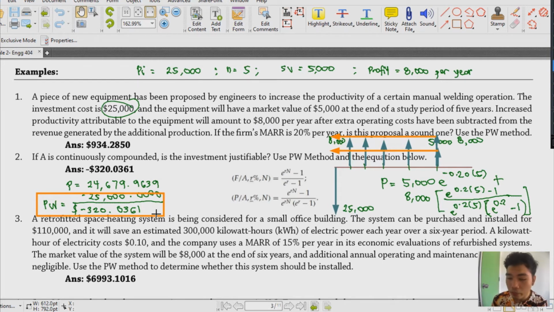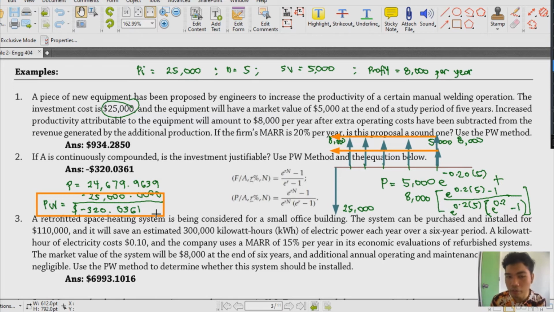So remember, when we have a negative answer, we can always conclude that our present worth or the MARR using a continuously compounded interest rate, the continuously compounded investment is not really justifiable because it's negative. So basically, our net from the investment and the future funds, taken into account with the present as the point of reference, is not a positive value.